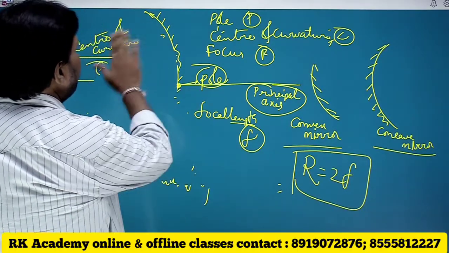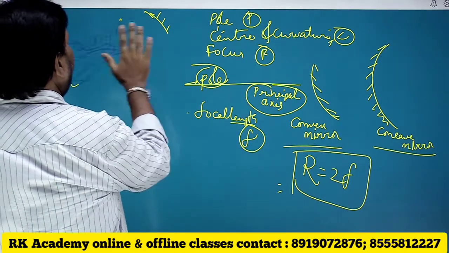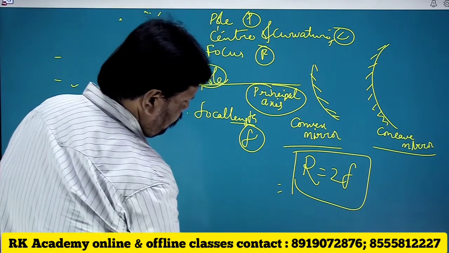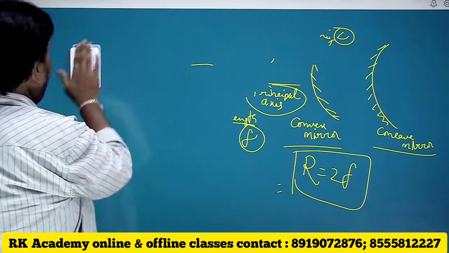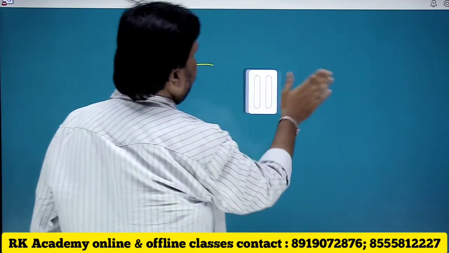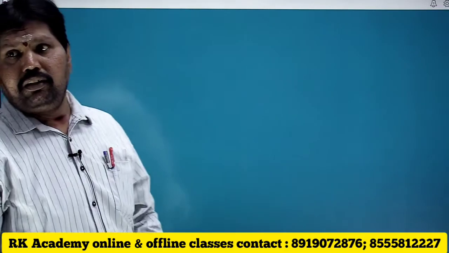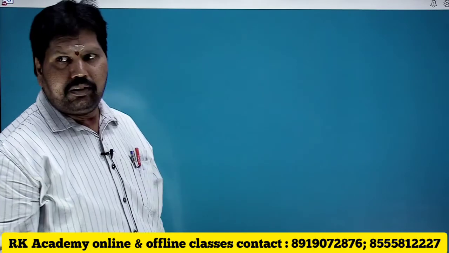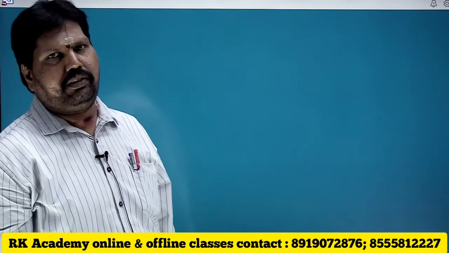As I told you that images are two types, real and virtual images.